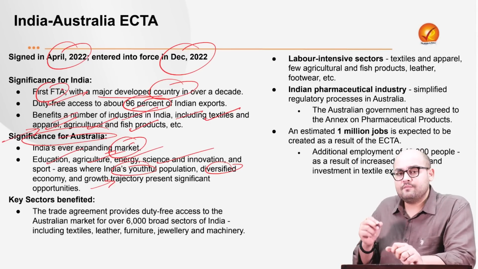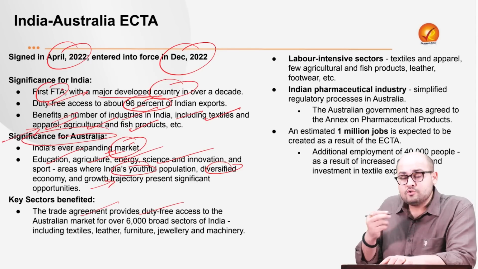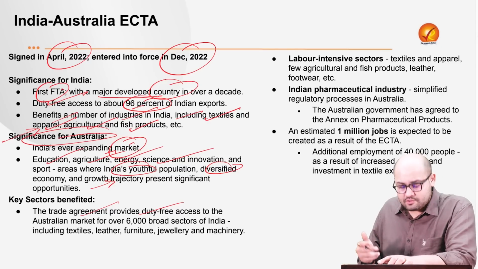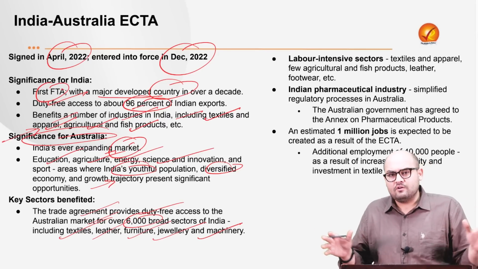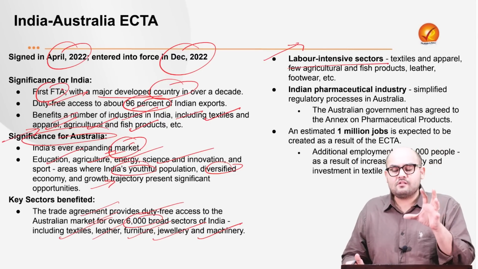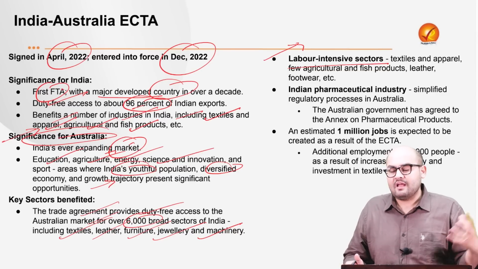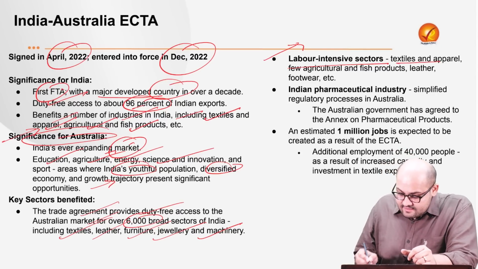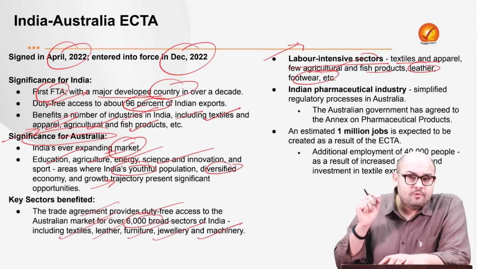Next, what are the key sectors which are going to get benefited? First, the trade agreement provides for duty-free access, as I just told, to almost 96% of the exports to Australia. So the Australian market opens up over 6,000 broad sectors of India. This includes textiles, leather, furniture, jewelry, machinery, electrical goods, and a lot of things. Next, the labor intensive sectors. We have a dominance of the textile sector in India. We already know that it is the second highest employment generator in the country after agriculture. So we have textiles and apparel, some agriculture and fresh products, leather and footwear. The labor intensive sectors, for example textiles, would be hugely benefited.